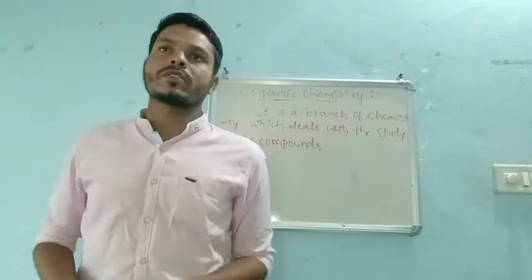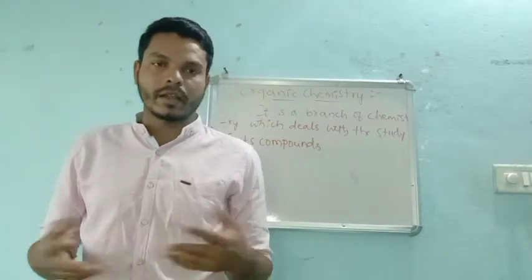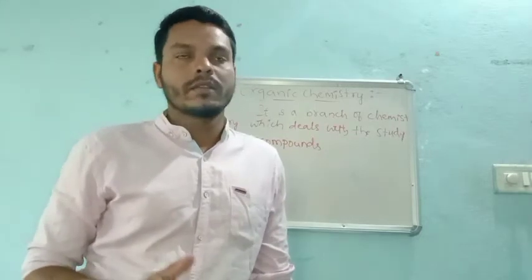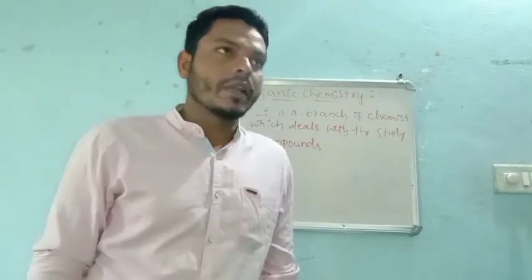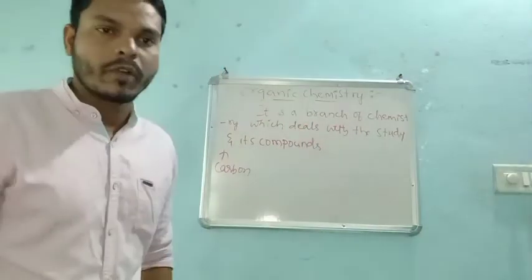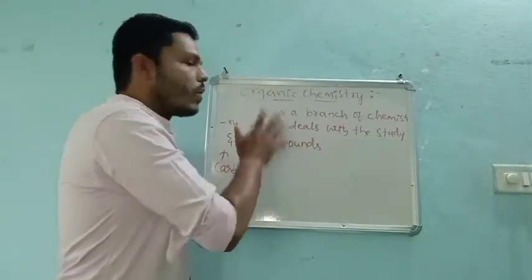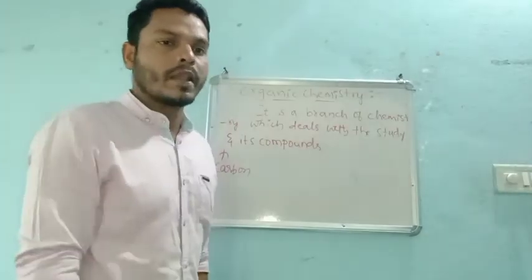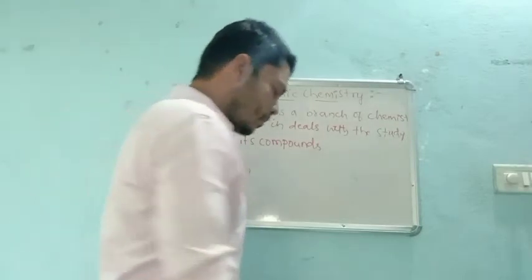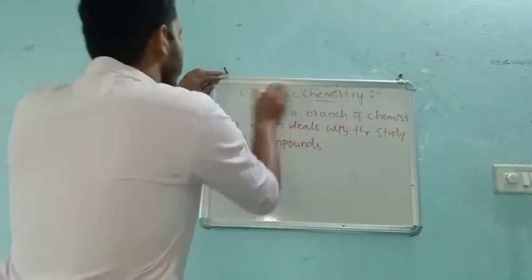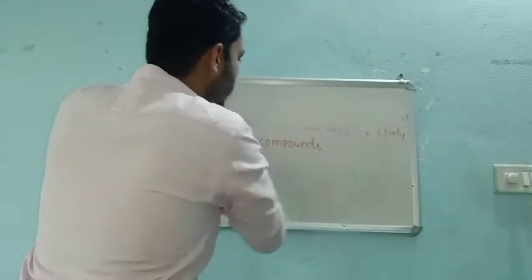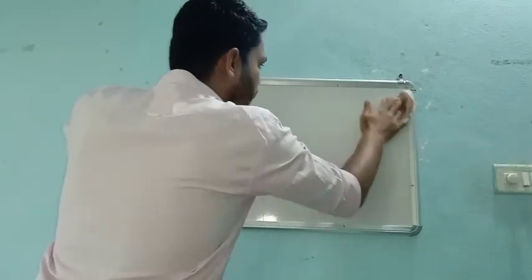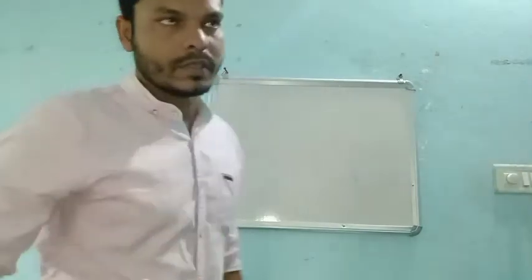And what are the natural things we get in our nature or in our earth crust? They are just the organic, right? Natural things are nothing but what we call organic, and this is the branch of chemistry. And for your first year and second year, this organic chemistry plays a very important role for your main examinations. And in your second year, nearly 43 marks, that means the highest marks, will be in your question paper from organic chemistry only, right?